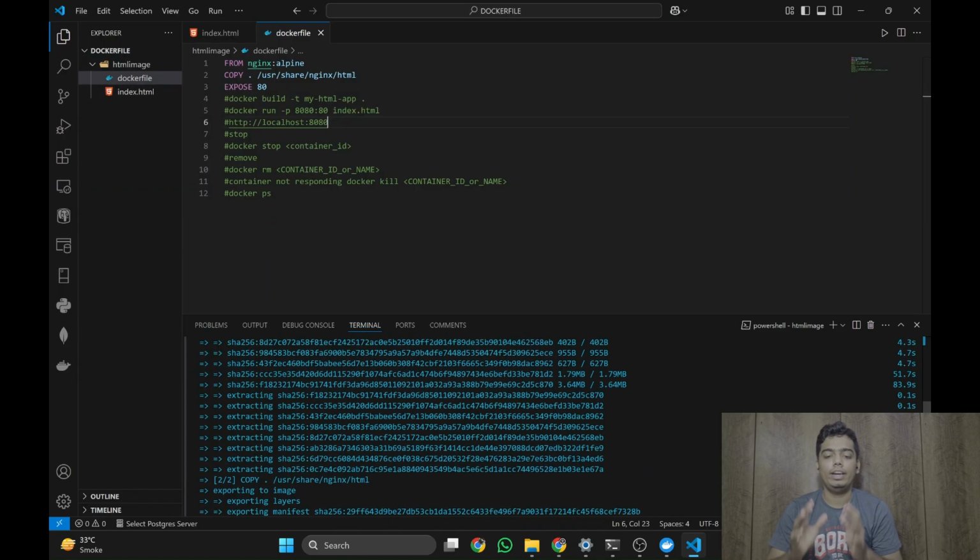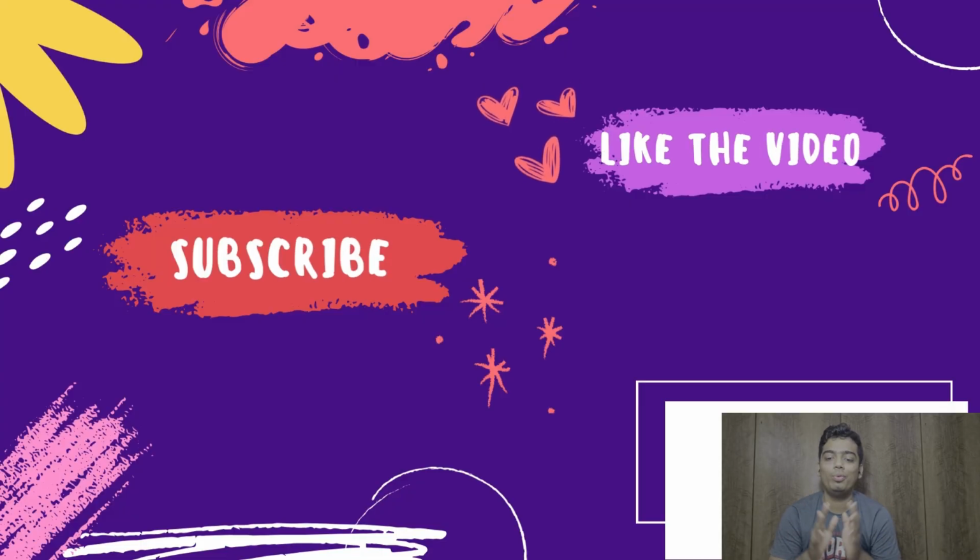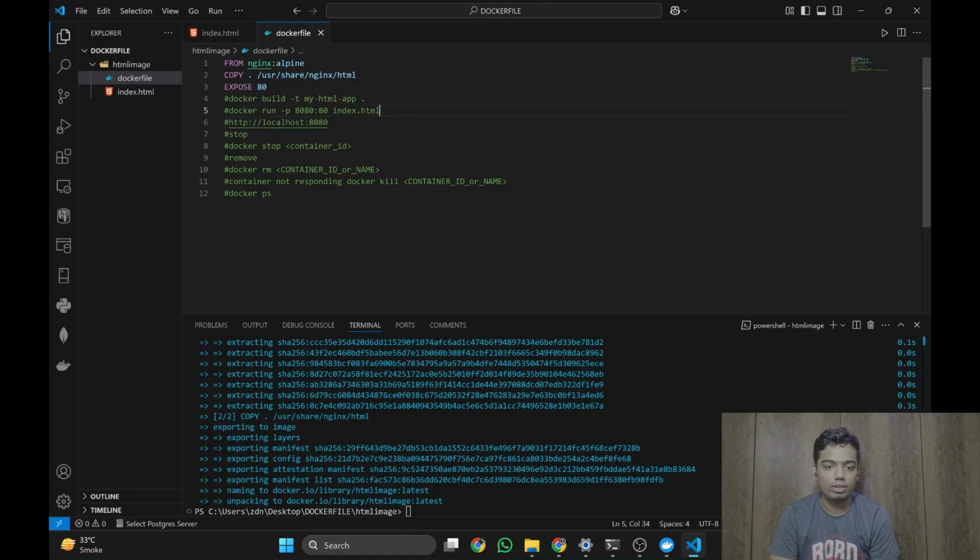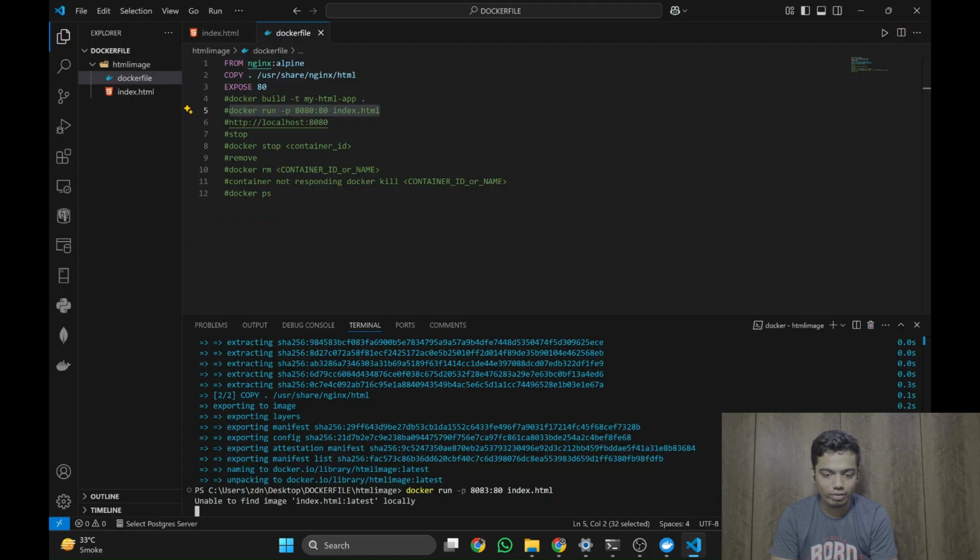So guys, I did skip the portion in which it was installing so that you don't have to wait with me for a long time. Now that the Docker files are installed properly, I will just copy this command, Ctrl+C. I will change the port because it is already in use. I will change it to 8083. This will probably give me an error, unable to find image.